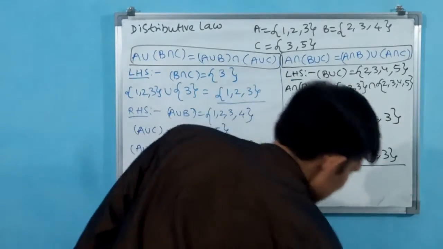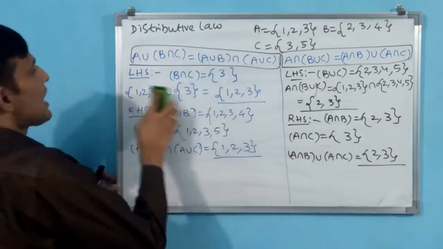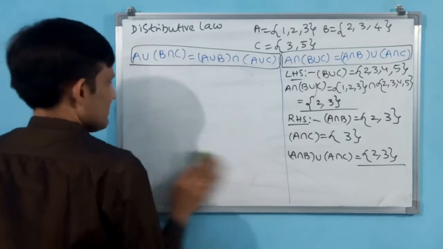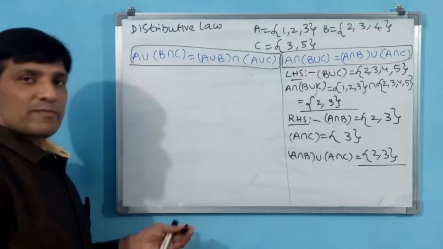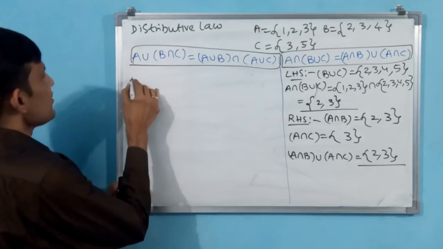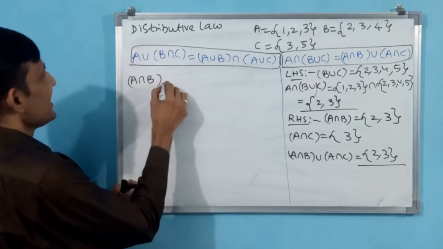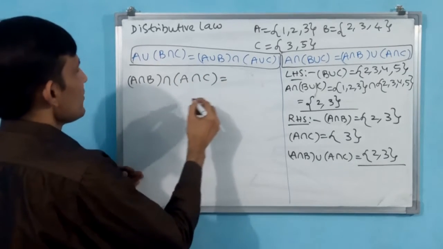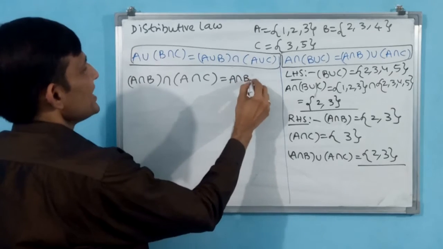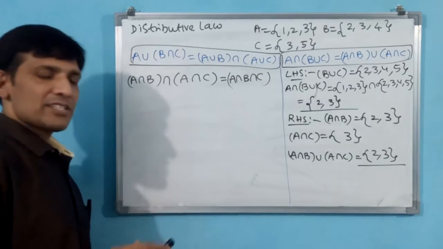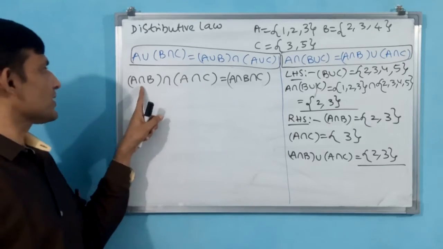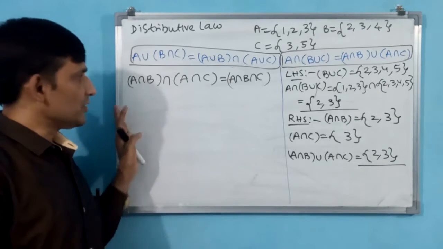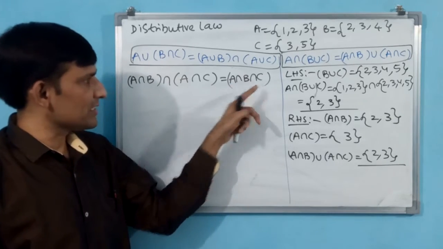Okay, now we go for another result. With the same elements only, I am going to remove only this bottom line. Another formula, result or property I am telling you: A intersection B intersection A intersection C is equal to A intersection B intersection C. We can say continuous intersection. Here this is intersection, this is intersection, this is also intersection, but 3 sets are there. Then you have to make continuously A intersection B intersection C.